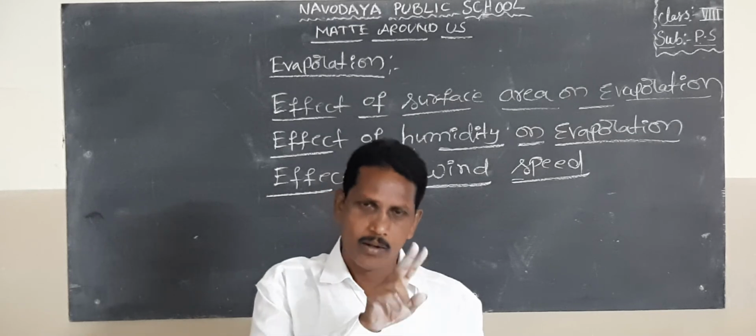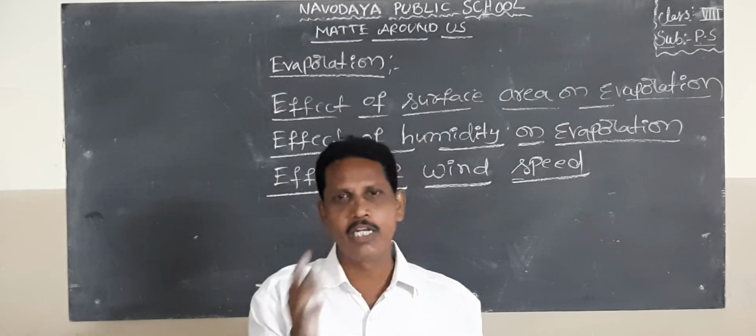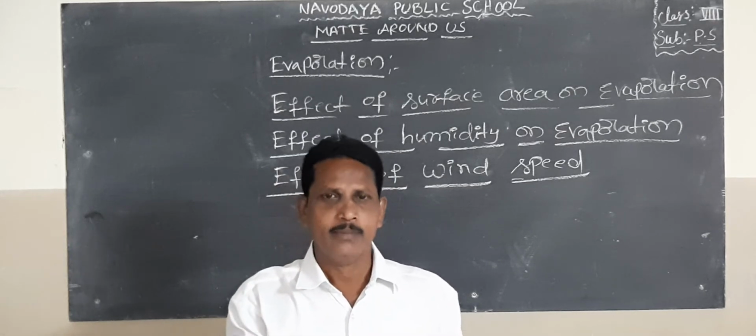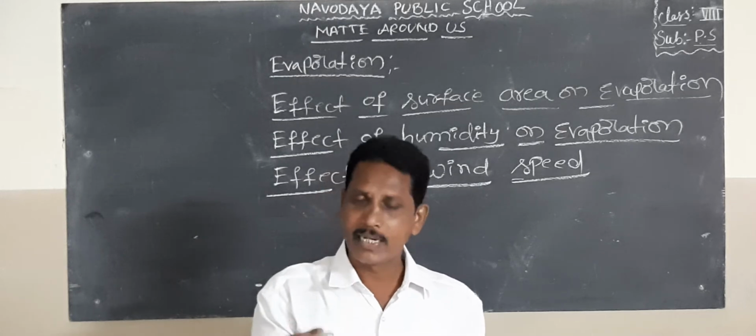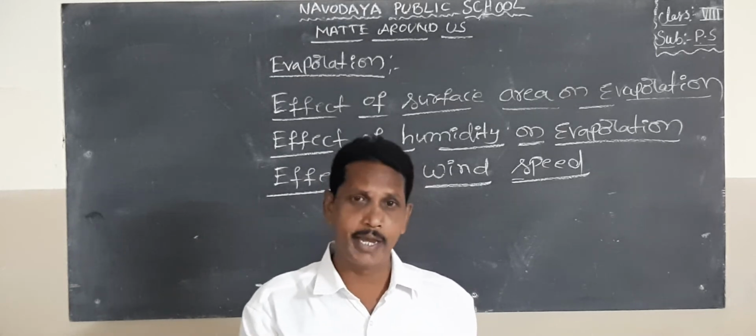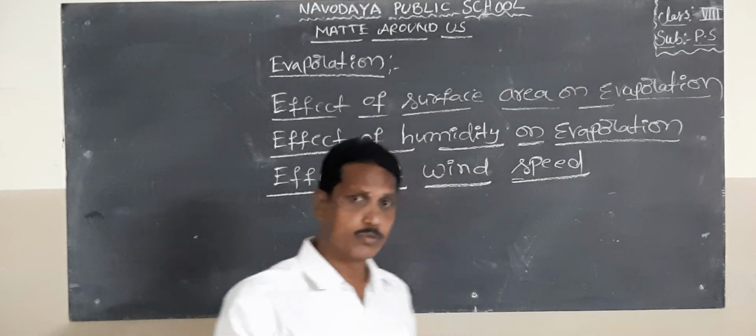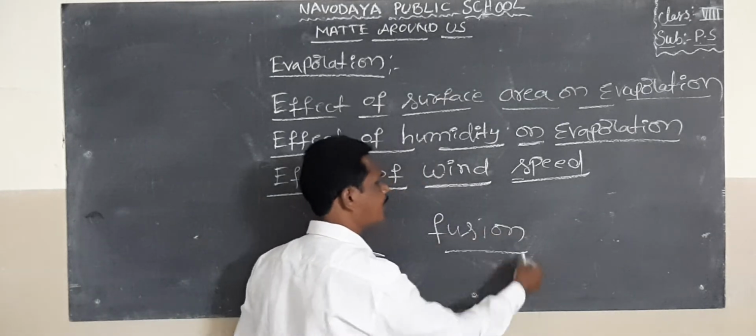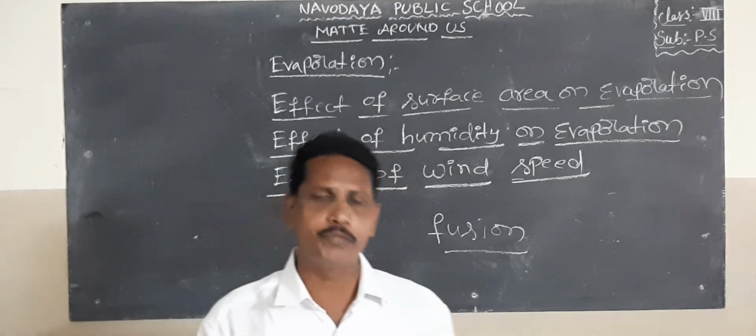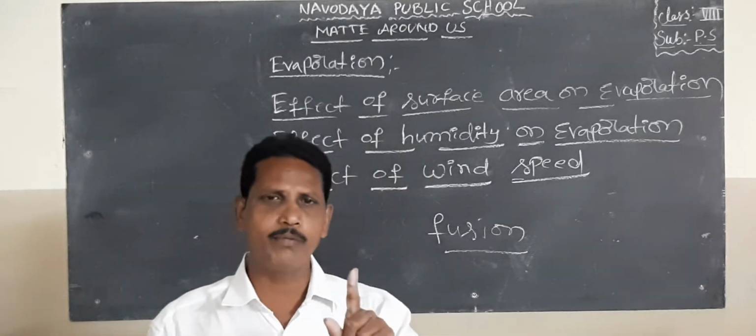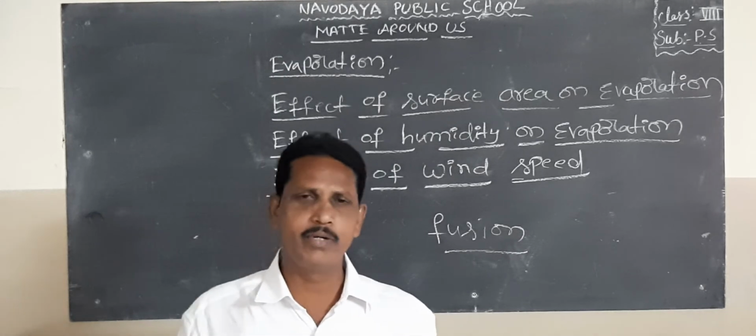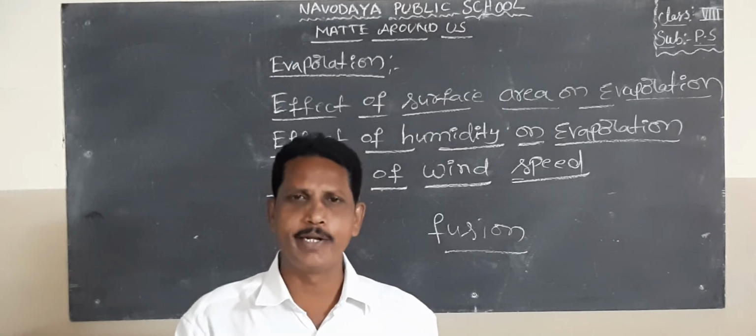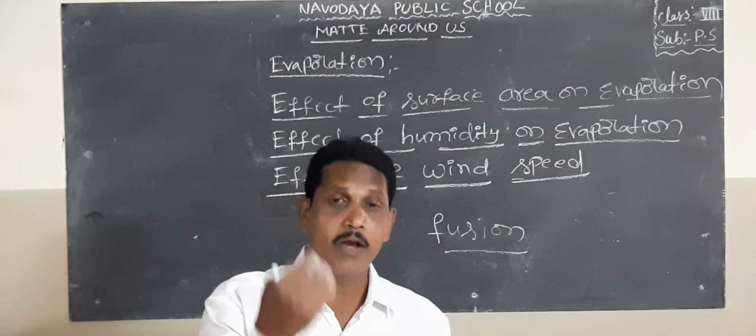The solid ice is converted into liquid water. Solid converted into liquid state, this process is known as melting or fusion. 1 gram of solid converted into liquid state at below its boiling point, it is called latent heat of fusion.